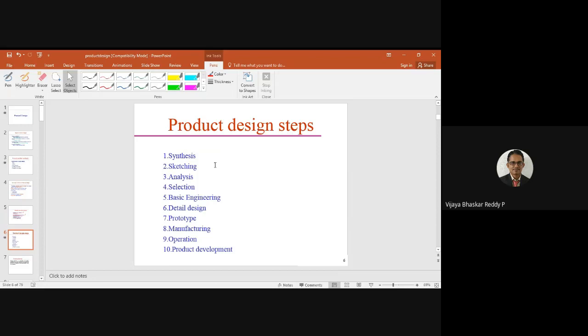A prototype is nothing but a small component which we can prepare virtually, or sometimes a small component of a big component. Suppose I want to check an airplane, a small airplane can be prepared and tested in water and elsewhere. Okay, so with that prototype preparation we can check whether the product is reliable, and we can follow it.